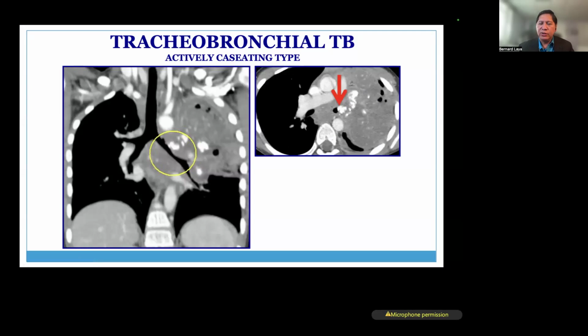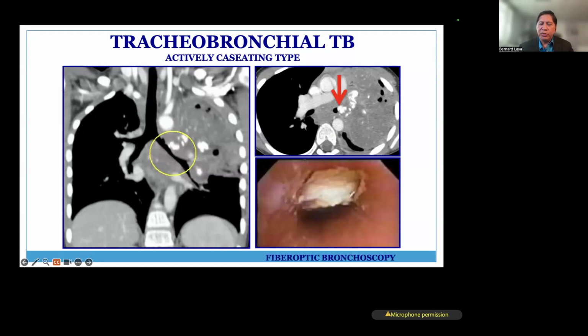On the axial view, you could see the lymph node effacing it on this side, but it's also eroding directly into the airway. And this is proven by the fiber optic bronchoscopy. This is actively caseating type of lymphadenopathy eroding on the trachea.